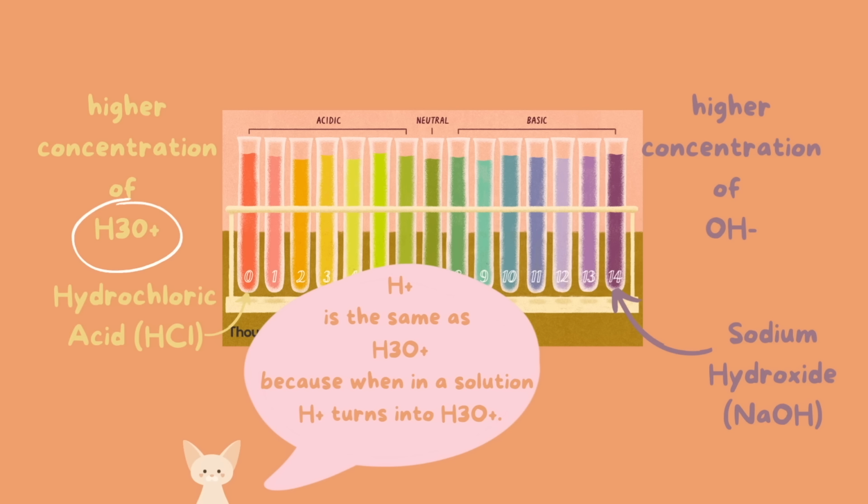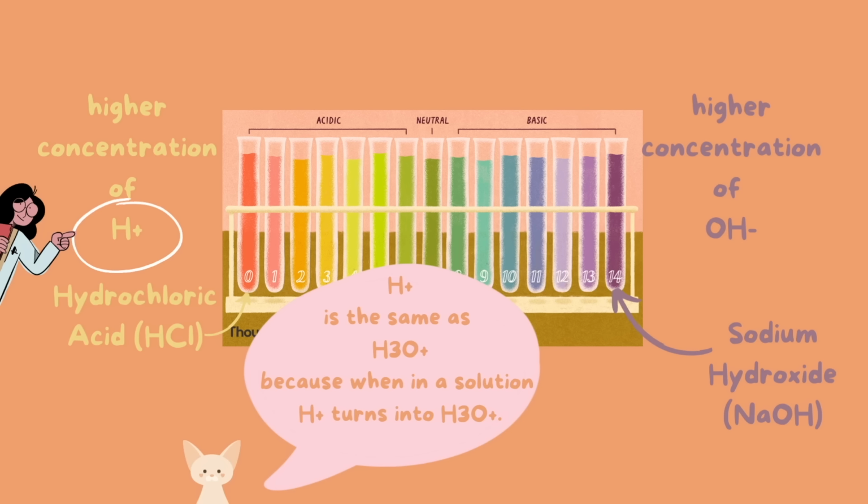So again, although it's not technically the same, it's pretty much the same thing. I just wanted to mention that because if you look at another resource and they tell you the definition of pH, they might say that acids have a higher concentration of hydrogen ions. But you know it's going to be okay because you know that hydrogen ions and hydronium ions are pretty much the same thing.